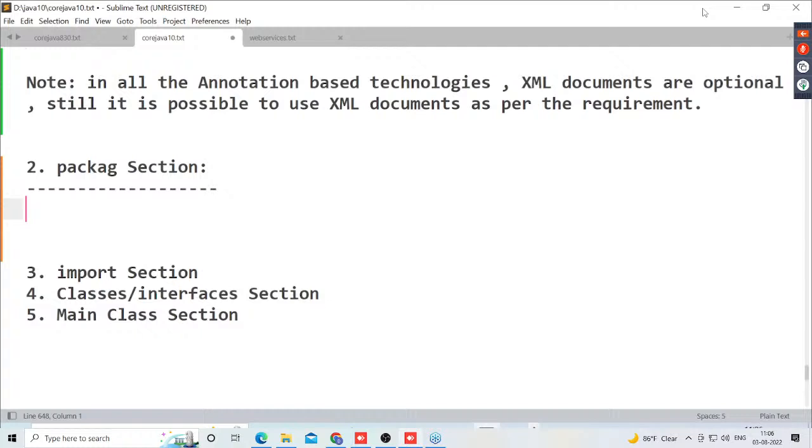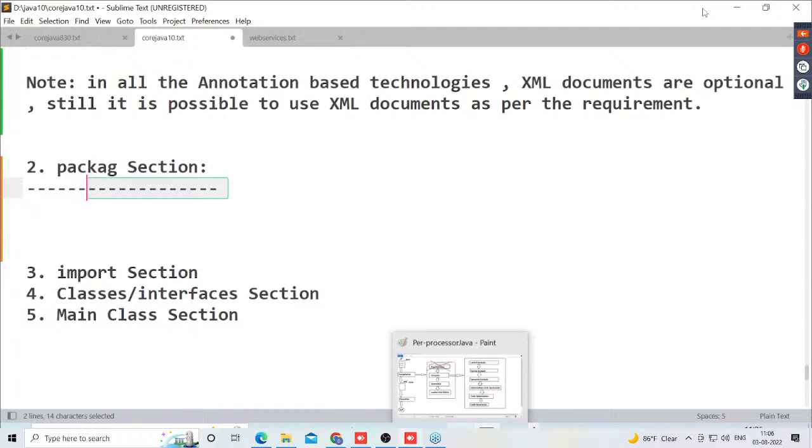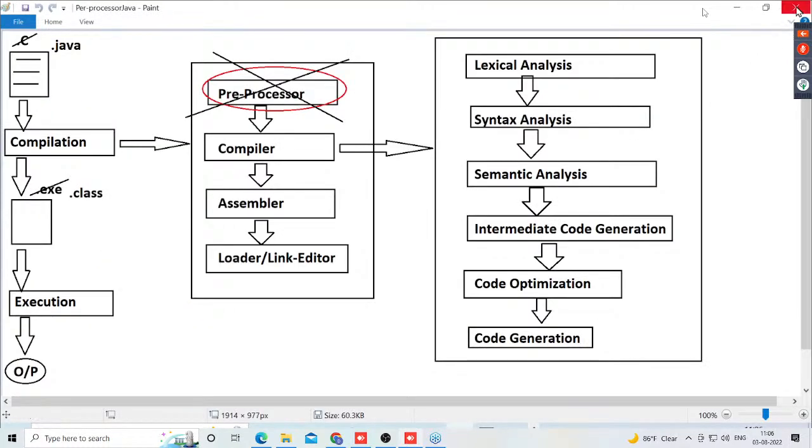Okay. Comment section part is completed. Then what is that next one here? Package section. What exactly is the meaning of package section? Now, I'm telling you clearly. Listen, one simple diagram I want to provide. Try to observe this diagram here.